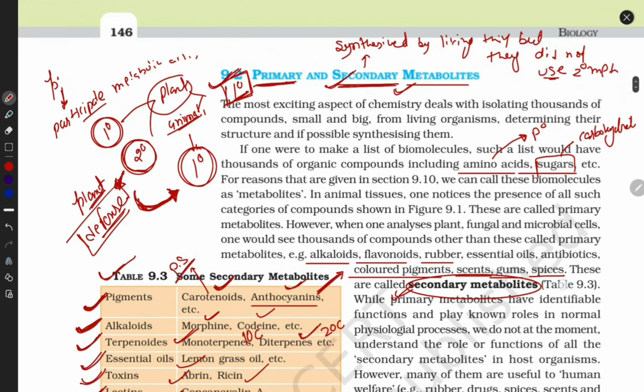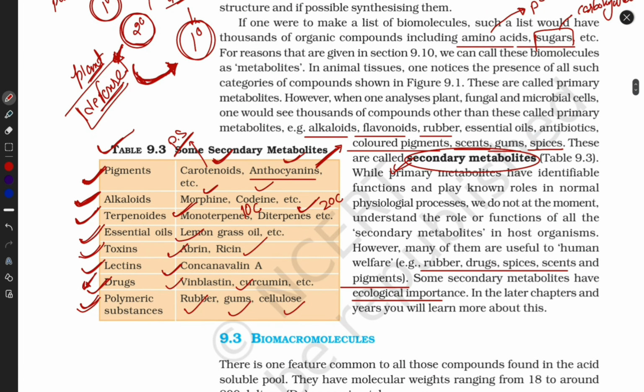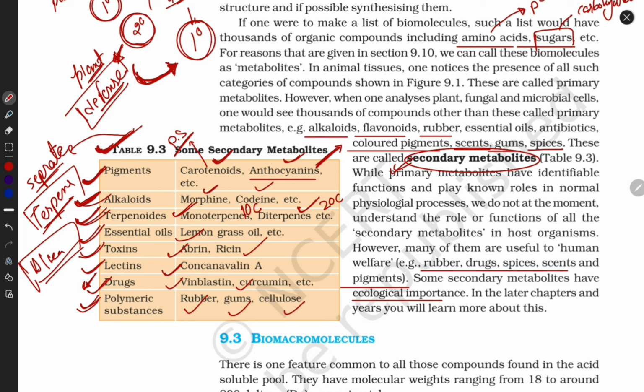Now this is all about primary and secondary metabolites, and that is enough according to your NCERT. But if you want a detailed explanation, I already made separate videos on secondary metabolites, like terpenoids, alkaloids, and phenolics. You can search by name and get extra knowledge.